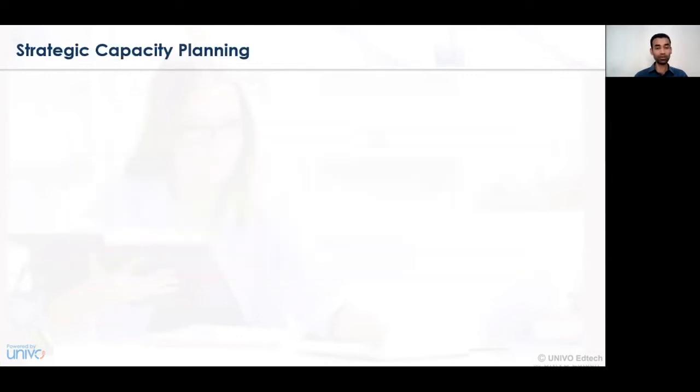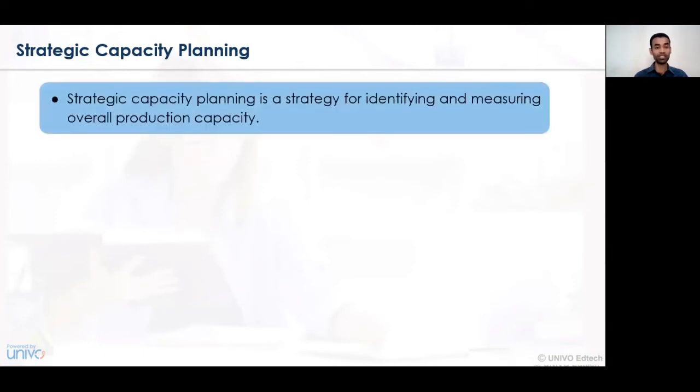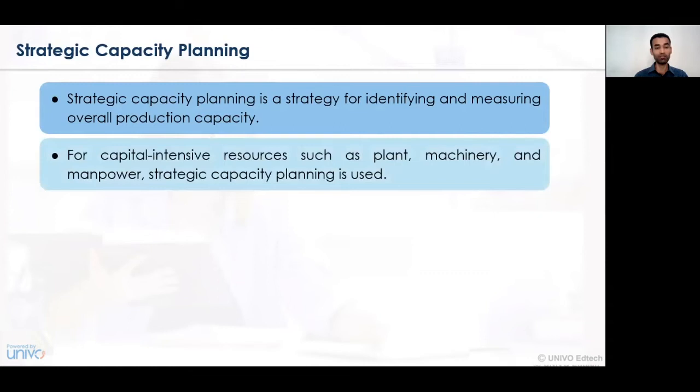Now let's understand the correlation between capacity engagement planning and strategic planning. Strategic capacity is a person's strategy for identifying and measuring the overall production capacity. So, based on an individual's capacity to work on a particular machine, a particular floor or a particular task, one can be assigned a certain task which he can complete or perform. So, strategic capacity engagement planning is always strategy oriented, which takes into account the individual's skill, knowledge, and ability to perform a certain type of job.